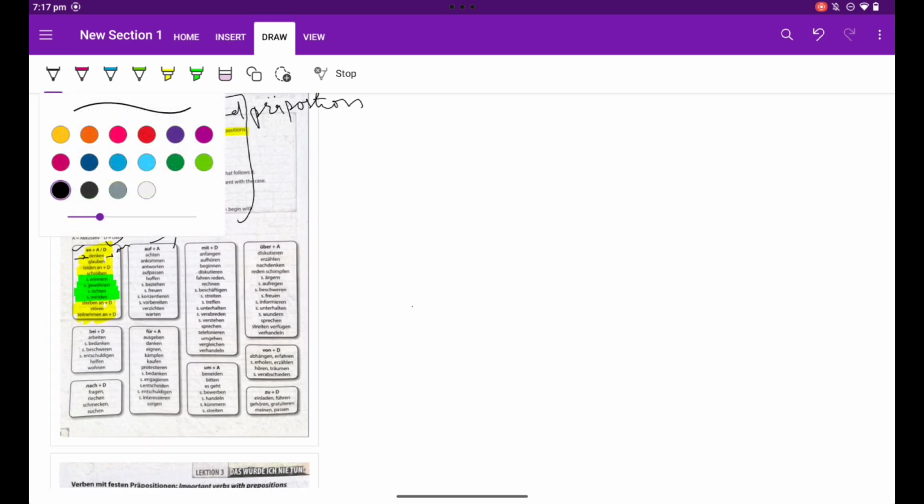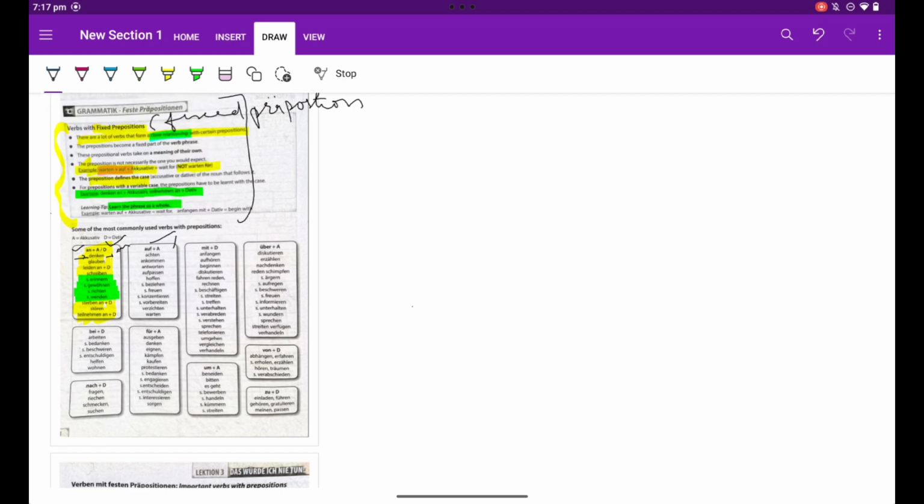Now let us make some. For example, sich erinnern means to recall. I recall the days. Ich erinnere mich. Please see, ich, mich. Just after the verb I'm putting mich. Ich erinnere mich, and its fixed preposition is an.